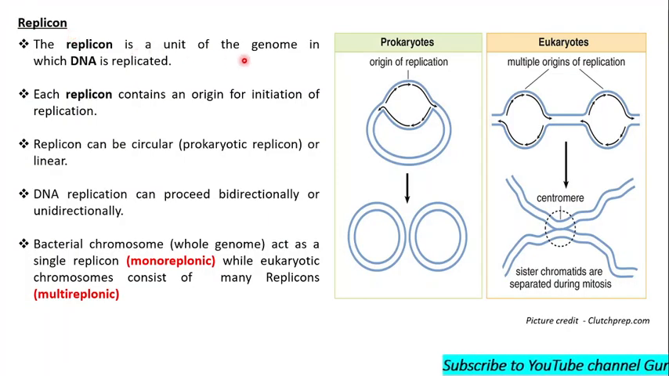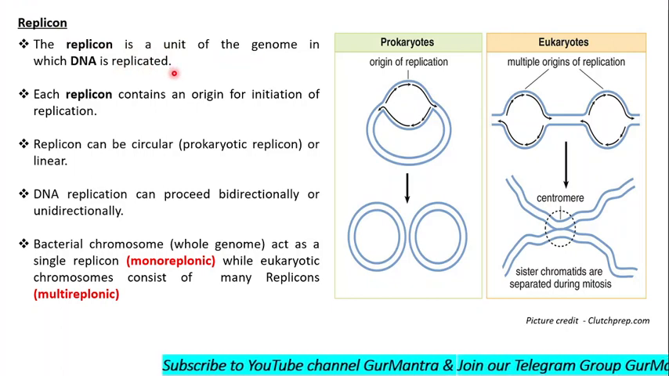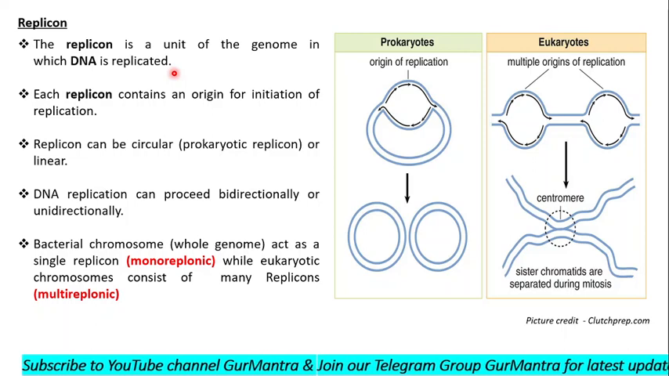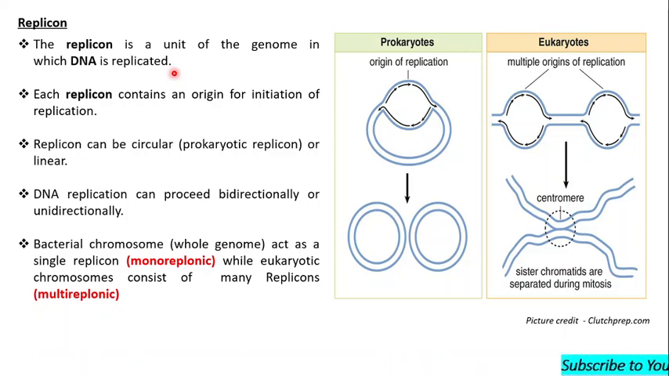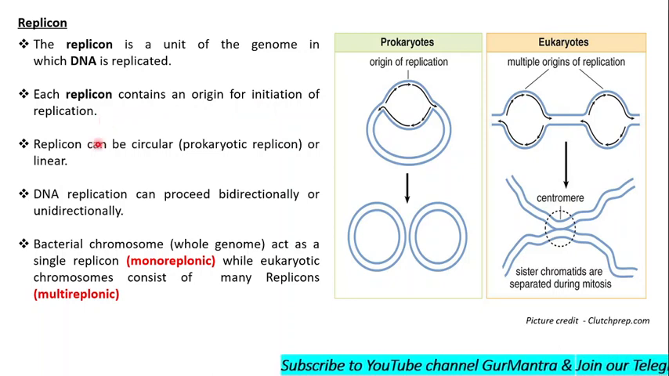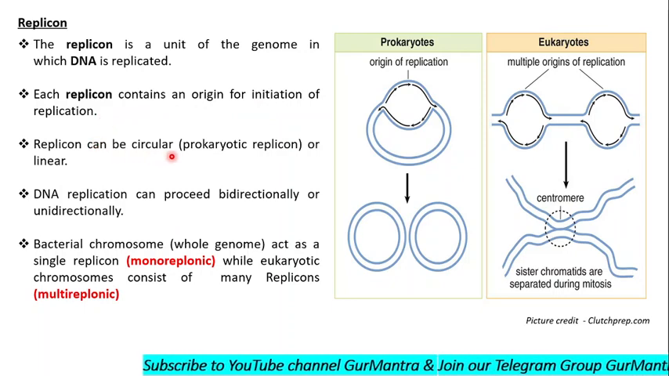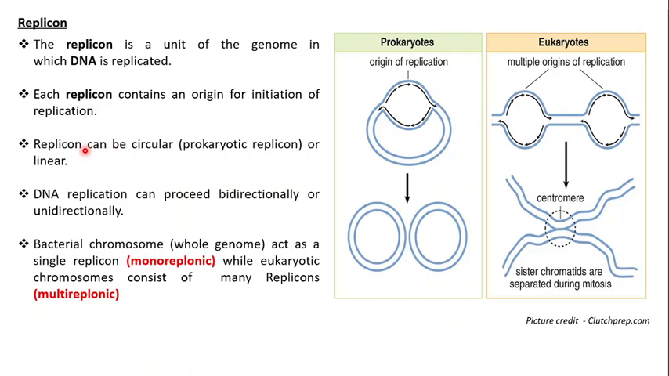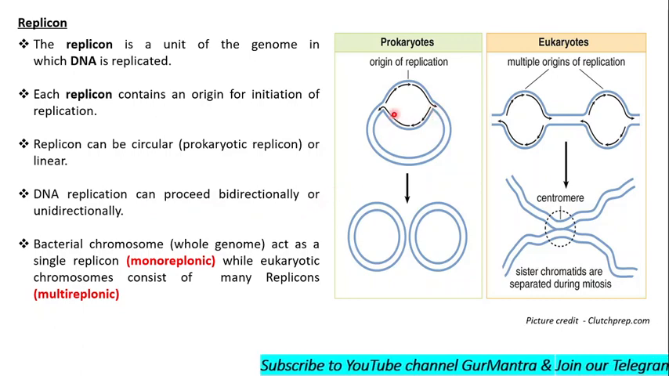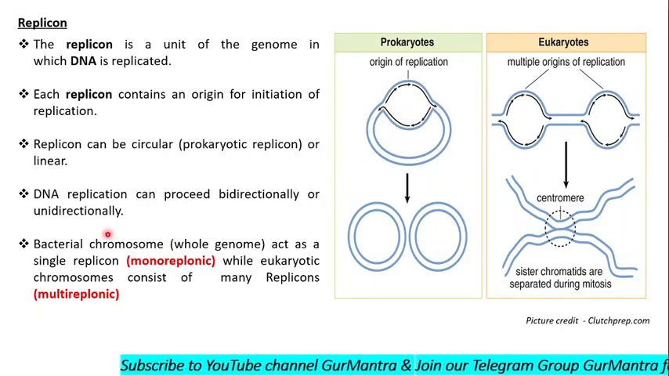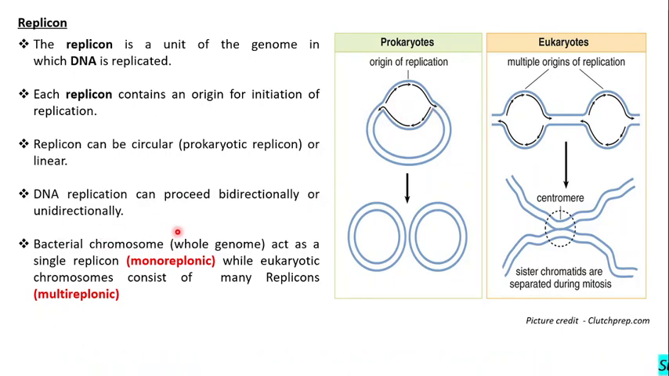Fine. So what is a replicon? Replicon is a unit of genome in which DNA is replicated. Actually, the replicating unit of DNA is called replicon, and each replicon must have an origin of initiation of replication. Okay? So replicon, it can be circular, it can be linear. DNA replication can proceed bidirectionally. It means it will be proceeding in both the directions, as you can see, or it may be unidirectional.